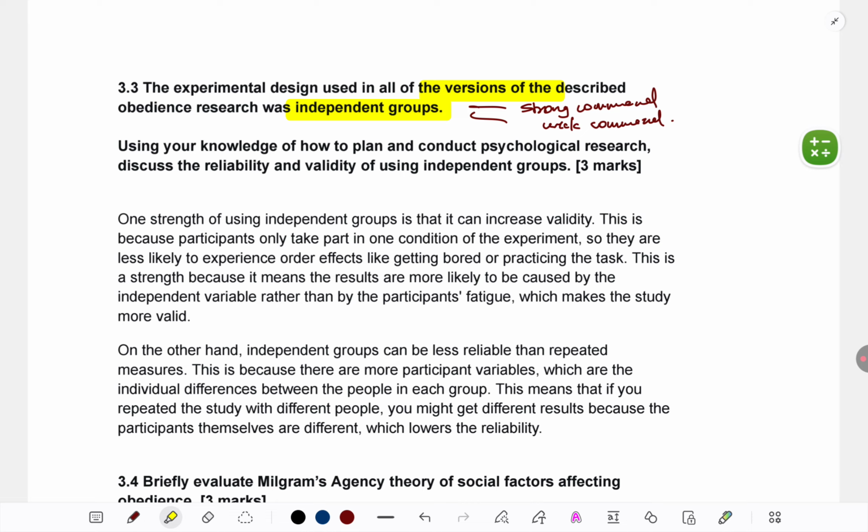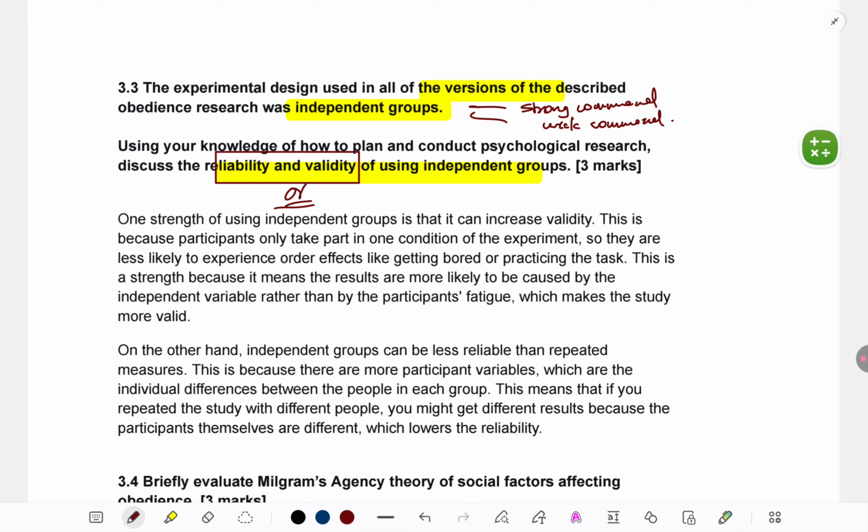Using your knowledge of how to plan and conduct psychological research, discuss the reliability and validity of using independent groups. You need to cover both to get full marks, reliability and validity. Otherwise, they would have said reliability or validity. Here they are saying both, means you make sure you cover both. That will be a big mistake here. Students will just read one part of it or they'll assume it's or and they'll give only one. You can't get 3 marks that way.